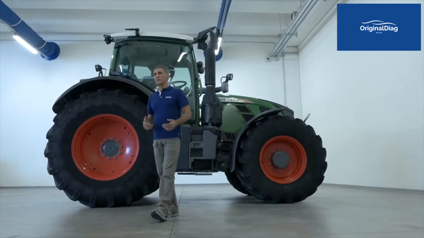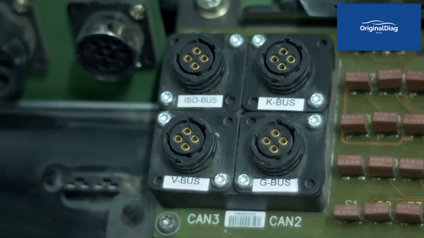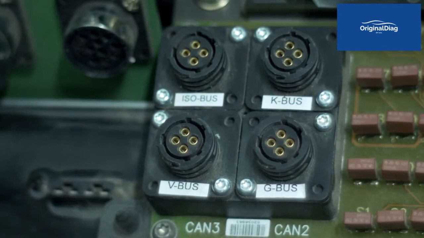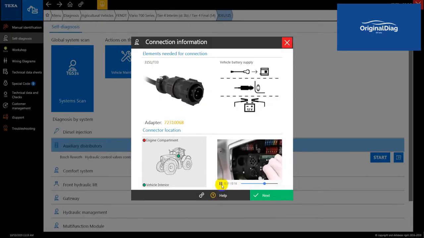As mentioned, the CAN bus is an advanced data transmission line that puts all the electronic devices installed in the tractor into communication. Inside the vehicle, there are different lines based on the function of the systems they connect: transmission bus, comfort bus, hydraulic valve bus, bus for the connection of the implements. In this specific case, we will use the comfort bus and the hydraulic valve bus.